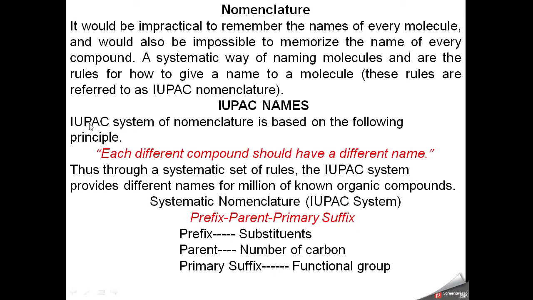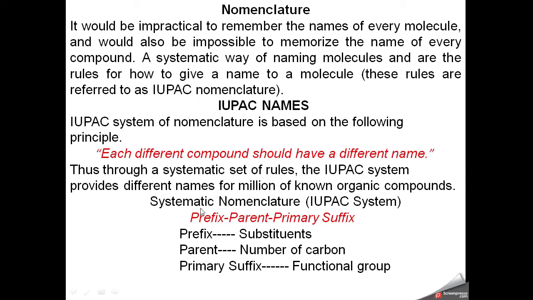The basic principle for the naming of these compounds is that each different compound should have a different name. On the basis of this principle, there are certain rules formulated by the IUPAC. Through this systematic approach, we can name millions of organic compounds.